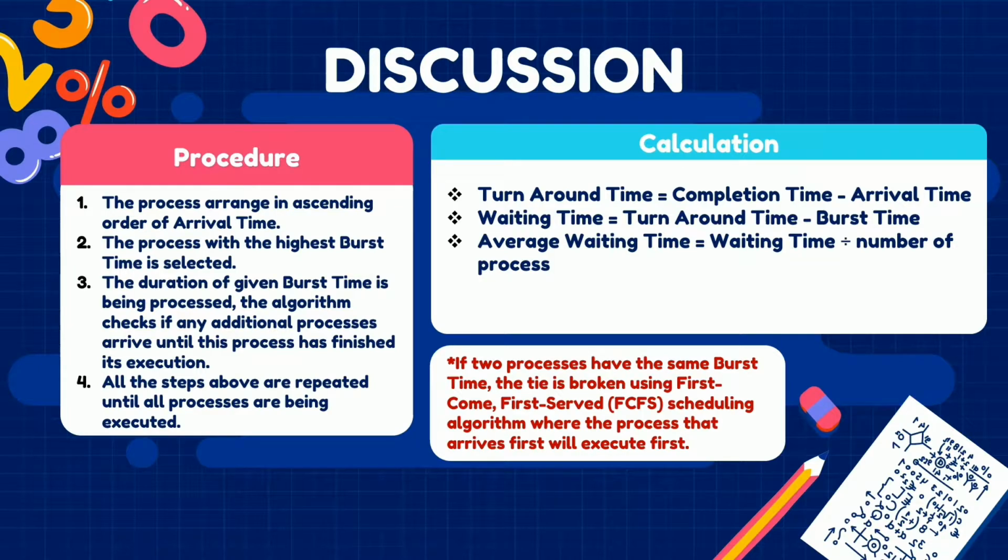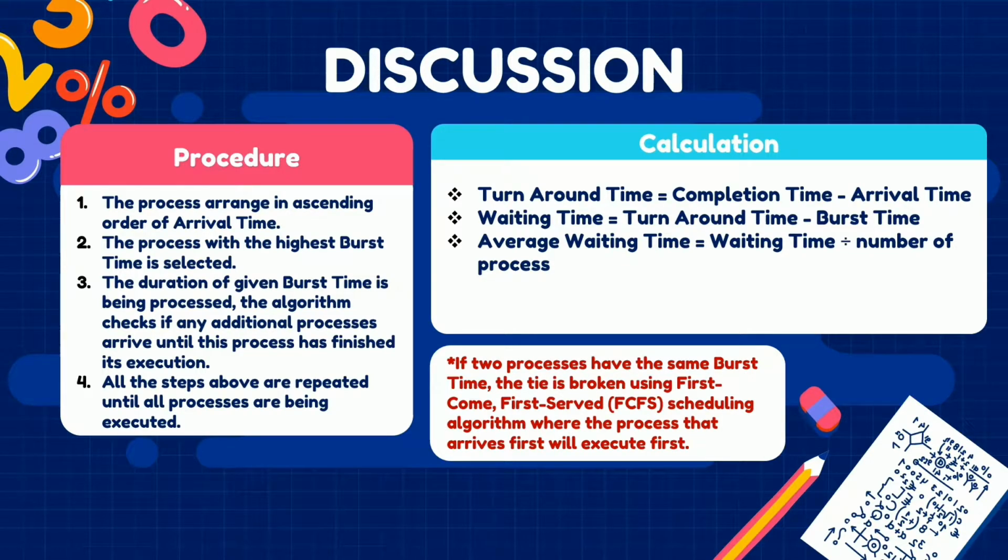After that, the duration of the given burst time is processed. The algorithm will check if any additional processes arrive, until all the processes are executed. Lastly, all the steps are repeated until all the processes are executed. Take note that if two or more processes have the same burst time, the first come first serve scheduling algorithm is used, where the process that arrives first will execute first.